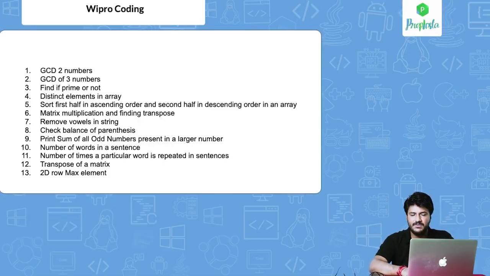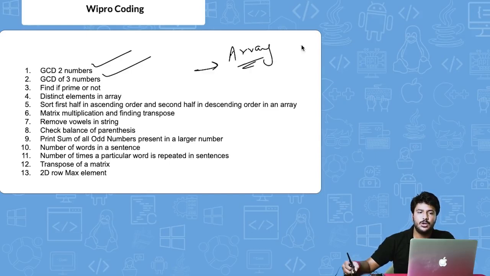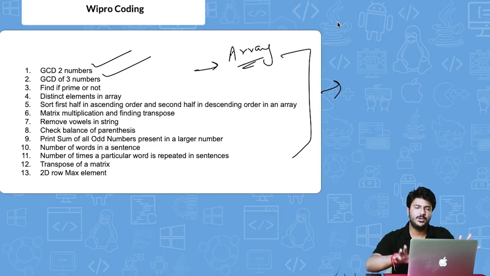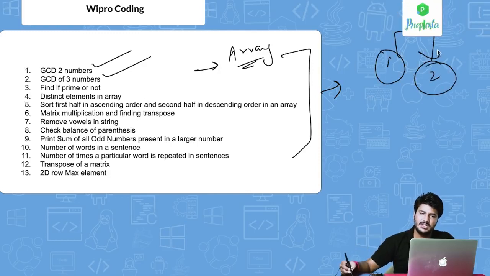These are the programs that we've collected from a good number of students that have given the Wipro exam, and those are the students that told us these were the programs that were asked. One of the most important programs is GCD of 2 numbers. Then there is GCD of 3 numbers, and one more, GCD of an array of numbers. All of these questions we have posted on our Wipro coding page. The link to that you can find in the description below. In this video, we are going to cover the most important questions out of these and others as well, right? One question is going to be easy and one question is going to be difficult, so based upon that, you have to decide.